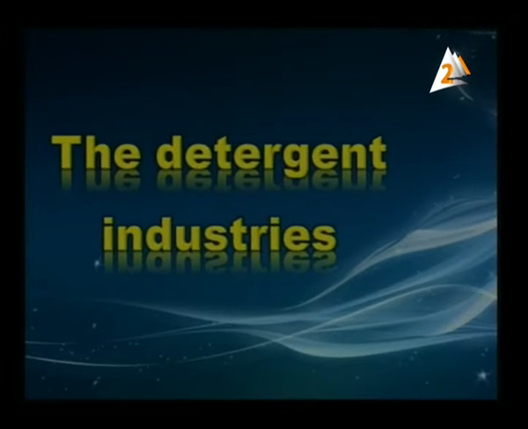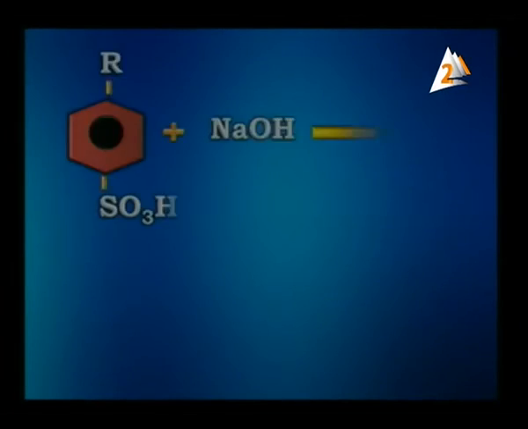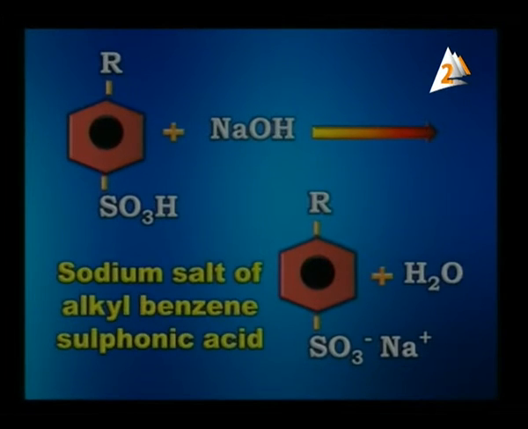Now, my dear student, we are going to discuss the detergent industries. It depends on the aromatic sulfonic acid compounds after treatment with caustic soda to obtain the water-soluble sodium salt. As the equation proceeds on the screen, we have aromatic sulfonic acid or alkyl benzene sulfonic acid reacts with sodium hydroxide as it forms sodium salt of alkyl benzene sulfonic acid as it's shown on the screen, and water is produced.